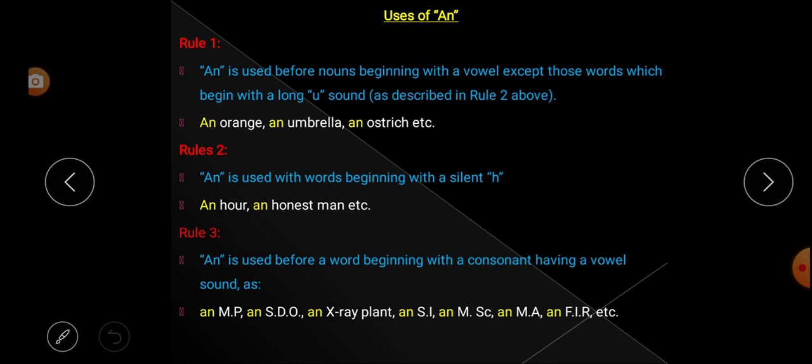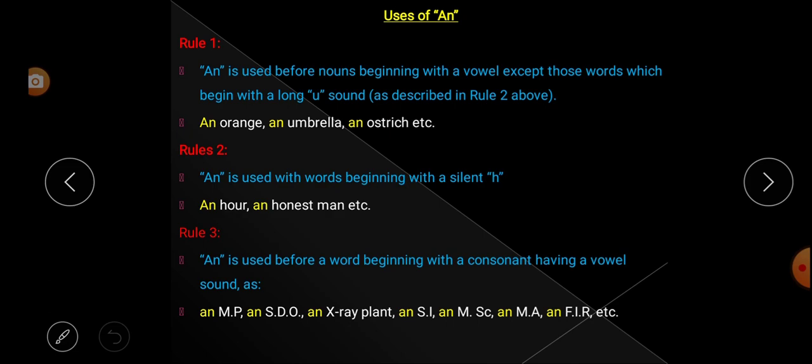Rule number 2. An is used with the words beginning with a silent H. I hope all of you know about silent letters.